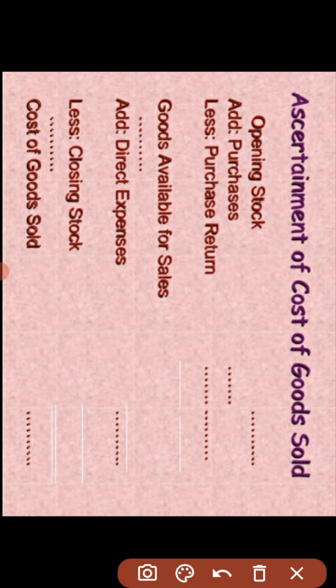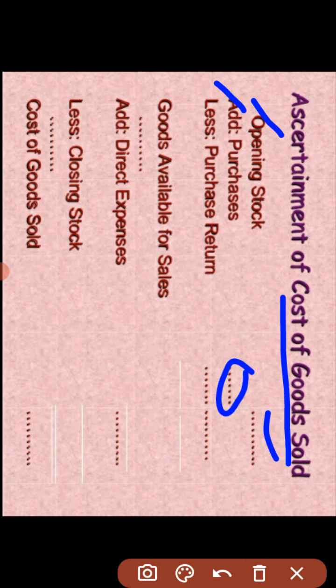So what is the process of calculation of cost of goods sold? First of all, we take the opening stock and add the net purchases. Net purchase is found by taking the purchases less purchase return.